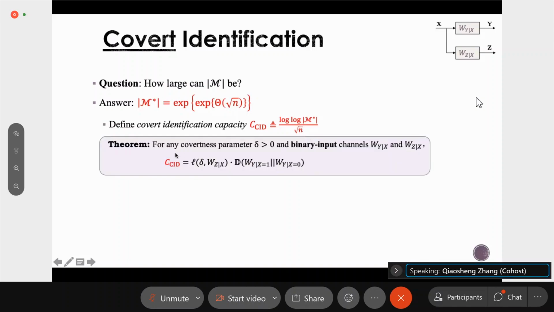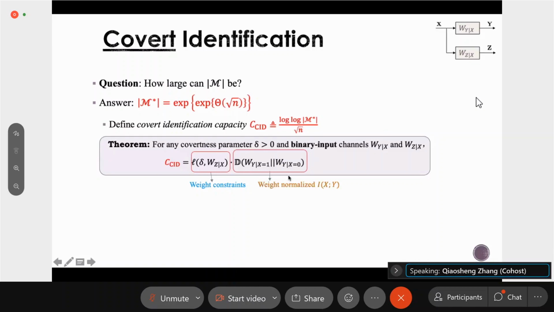So our main result is as follows. For any covertness parameter delta and binary input channels W_{Y|X} and W_{Z|X}, the covert identification capacity, CCID, is given by this formula. It looks a little bit complicated, but roughly speaking, the first term is the weight constraint, which is due to the covertness constraint. We can see that the first term is a function of the covertness parameter delta and also the channel W_{Z|X}, which is the channel between the sender and the warden.